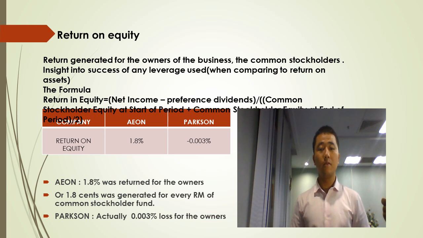From the calculation, we can get that the return on equity of AEON is 1.8% and the figure for Pakistan is negative, 0.003%. It means in 2015, the common stockholders could make a profit in AEON company, but the stockholders in Pakistan actually made a loss in the year 2015.